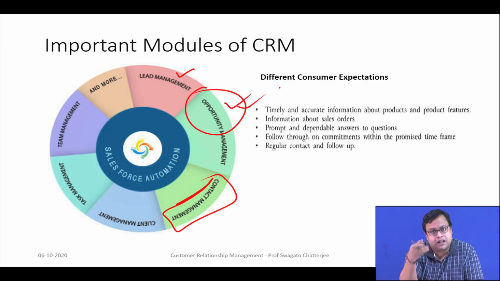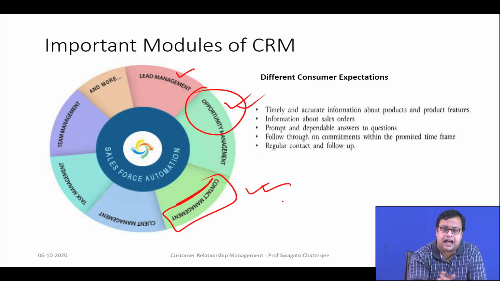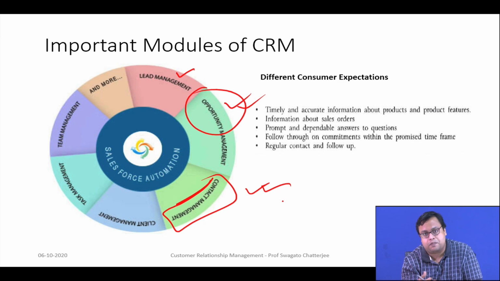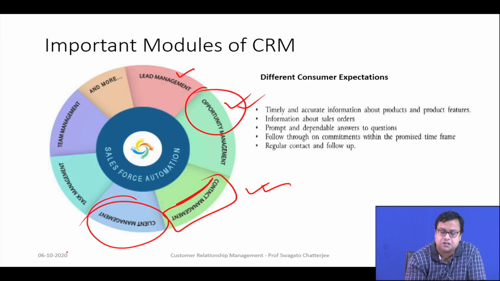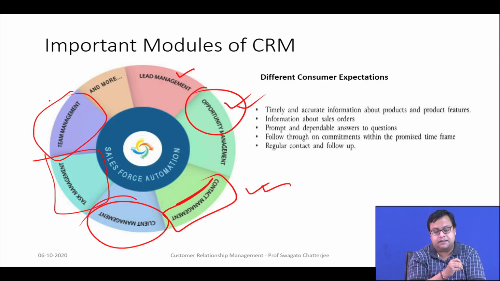Now, there can be multiple contacts, as I told, in a B2B context there are multiple contacts, multiple influencers within a company. So, you have to manage those contacts. That becomes contact management. Then once they become your client, once they actually buy your product or subscribe to your products, you have to do client management. Then those clients give different kinds of tasks, and those tasks are done by certain teams. So, all these things are tools or features that are very common in them.